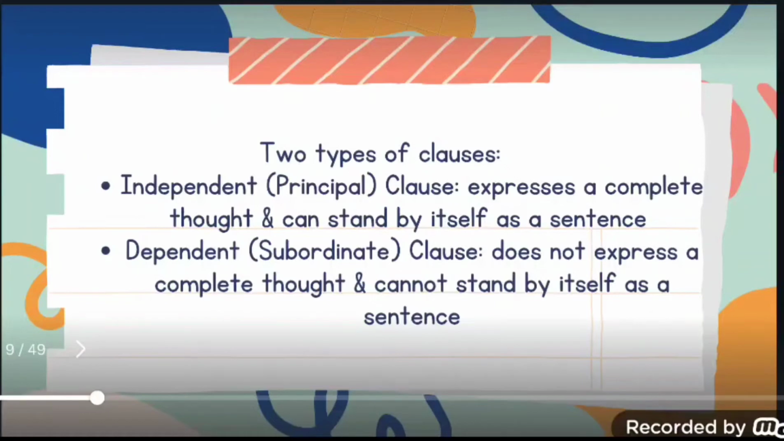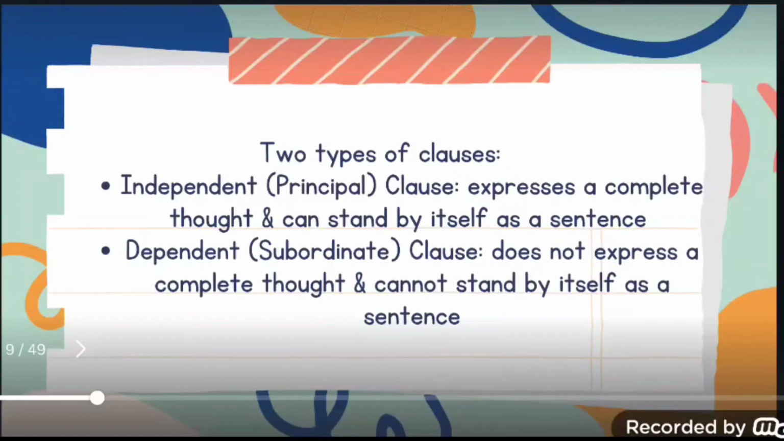There was a boy, or that is a house. So all these are groups of words having a subject and a verb and which convey a complete thought. So such clauses which can independently stand as a sentence are known as independent clause or principal clause. There is another name, that is main clause.